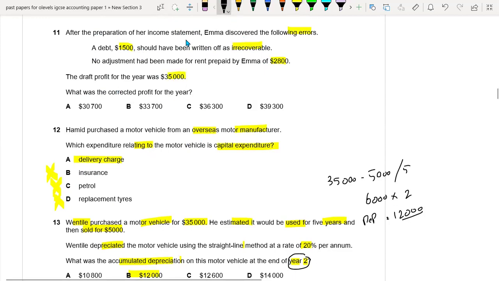Okay. So now this is very easy. Basically, 35,000 is the draft profit, and we should deduct the 1,500, but we didn't. So it means that now we have to deduct 1,500. And no adjustment had been made for rent prepaid of 2,800, so we have to add this. So this will be giving us the answer, which is 36,300.